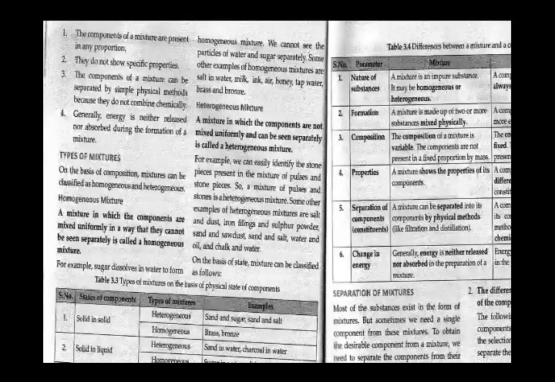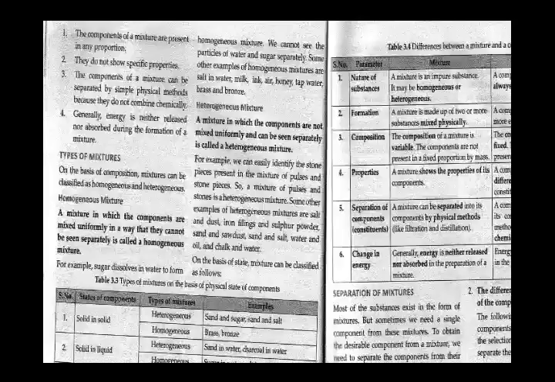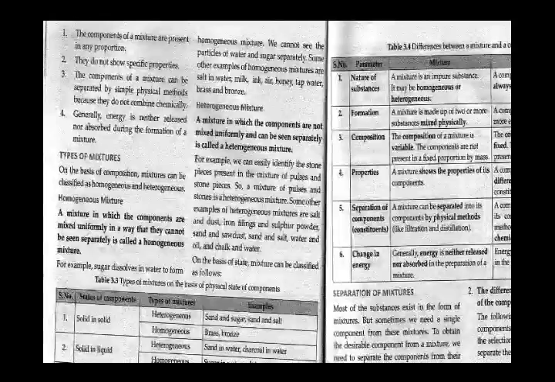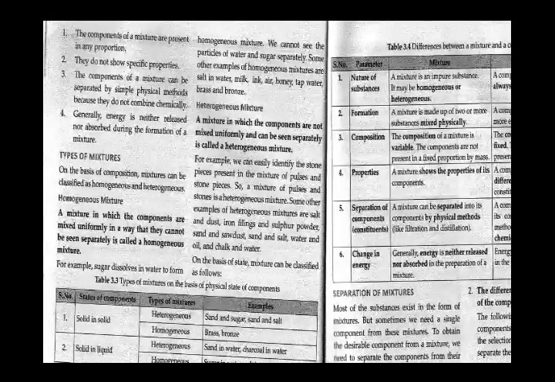When they are mixed together, there are no specific properties. In certain mixtures you can easily make out what the ingredients are, and in certain you cannot, but you can separate them by simple physical methods of separation. The components of a mixture can be separated by simple physical methods because they do not combine chemically, and generally energy is neither released nor absorbed during the formation of a mixture.